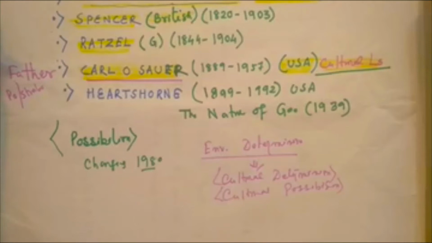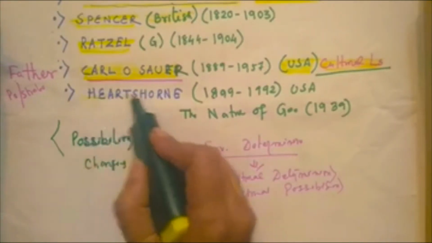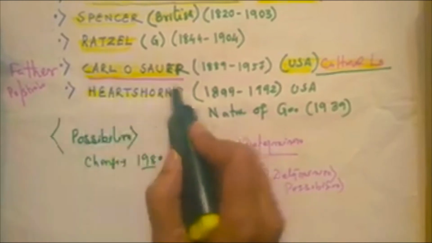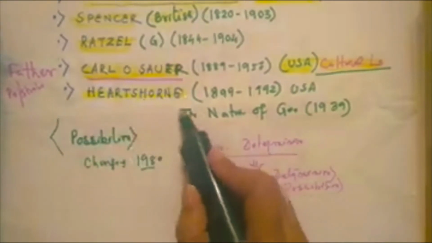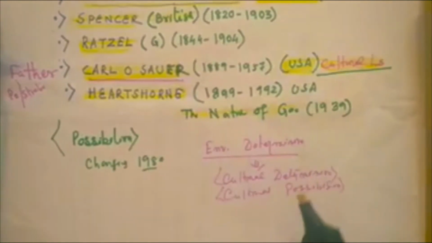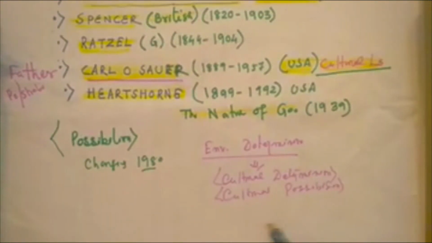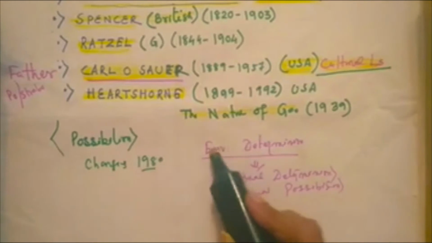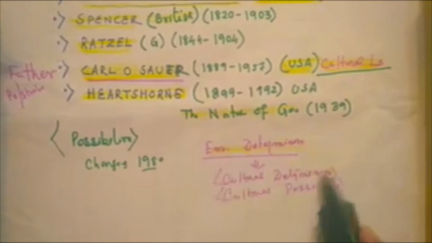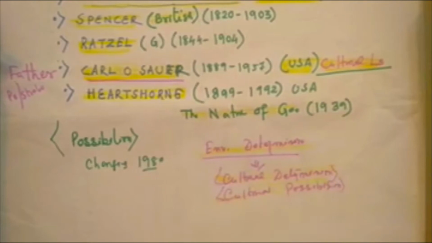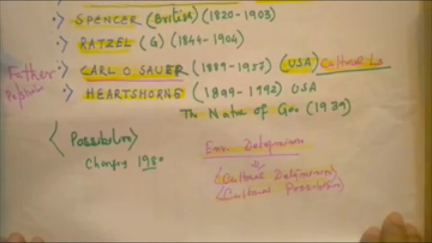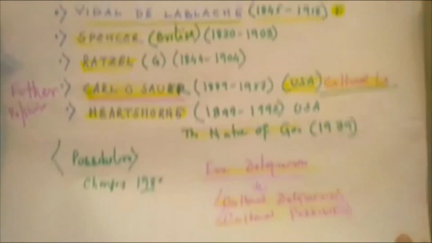Hartshorne also supported regional study as well as cultural study in his book The Nature of Geography, 1939. So possibilism, environmental determinism, and cultural possibilism are all related to cultural study and get emphasis in cultural study in geographical research and discussion.